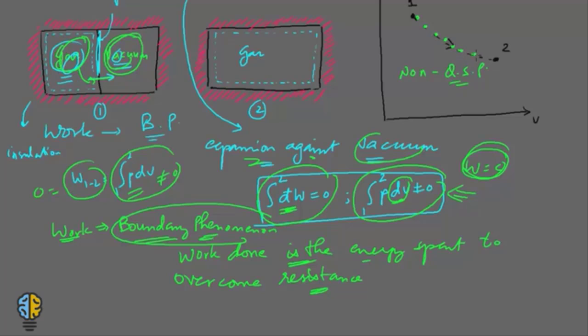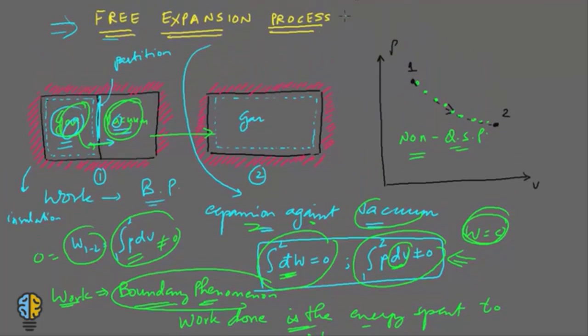The dotted curve indicates a non-quasi-static process, because this happens instantaneously, whereas a quasi-static process follows a very slow path. So whenever there is a free expansion of a gas, the work done in free expansion is always zero, although the value of PdV is non-zero.